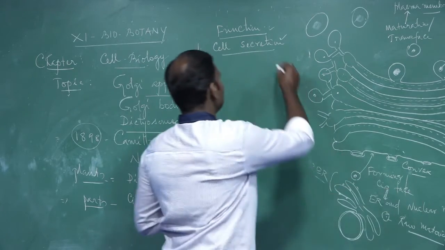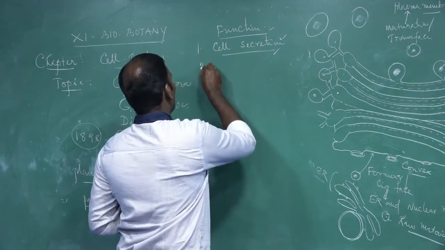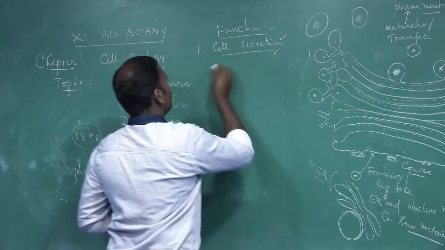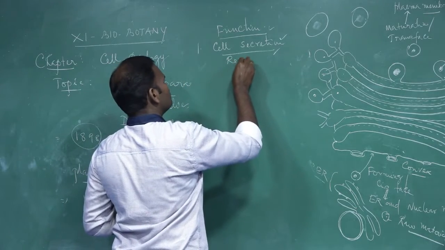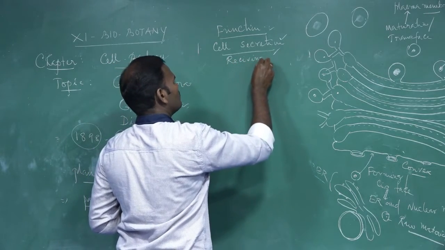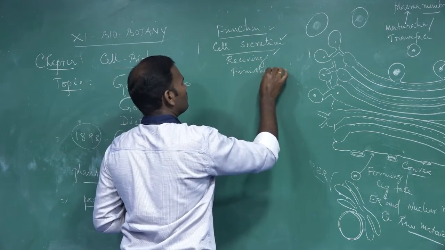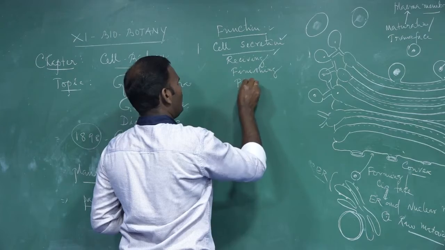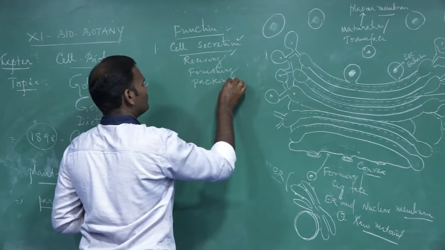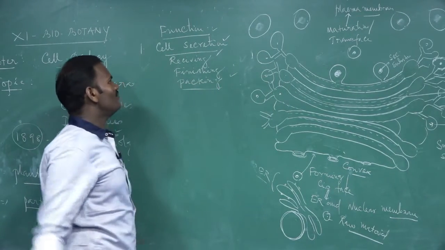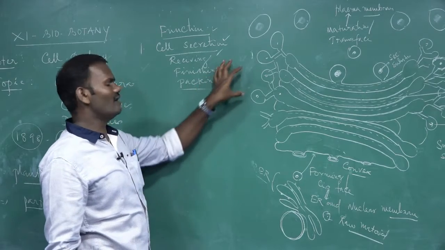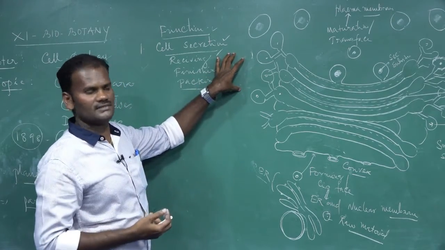These are the major functions of cell secretion. So: receiving, finishing and packing.